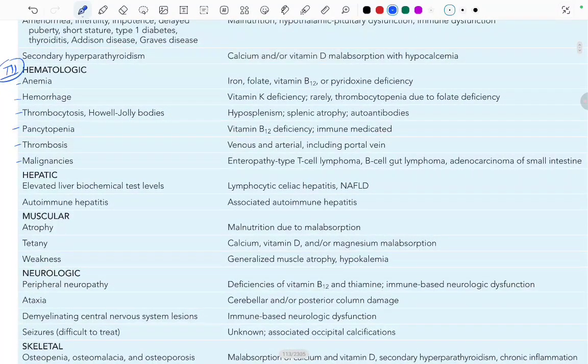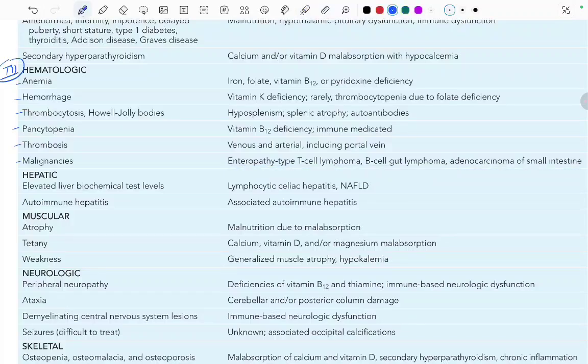Thrombocytosis or Howell-Jolly bodies are because of hyposplenism, splenic atrophy, or autoantibodies. Pancytopenia is because of vitamin B12 deficiency and immune mediated causes. Thrombosis is venous and arterial, including the portal vein. Malignancies include enteropathy-type T cell lymphoma, B cell gut lymphoma, and adenocarcinoma of the small intestine.